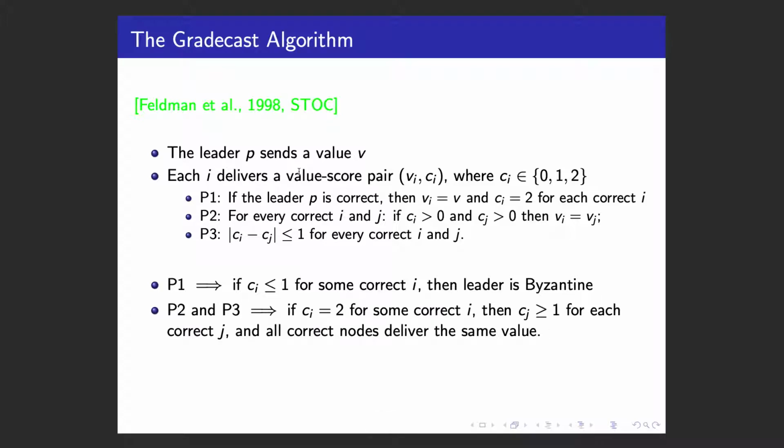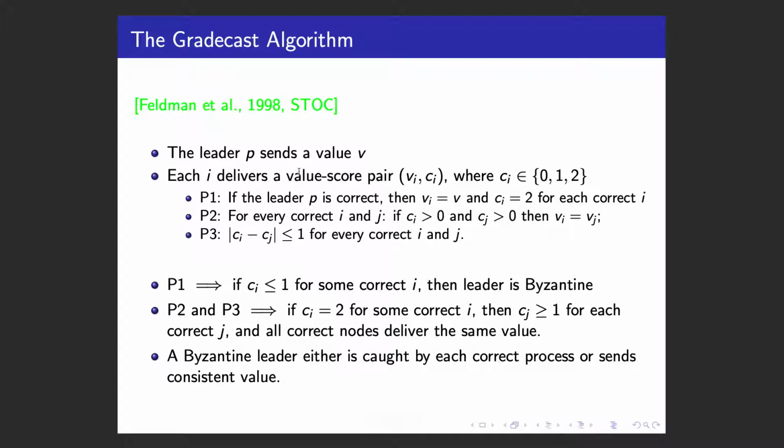P2 and P3 imply that if some correct process has confidence score of 2, then for any other correct process its confidence score must be at least 1, and also all correct nodes will deliver the same value by P2. So to summarize, a Byzantine leader either is caught by each correct process or sends a consistent value to all correct processes.